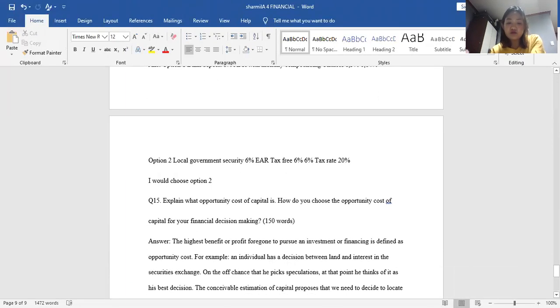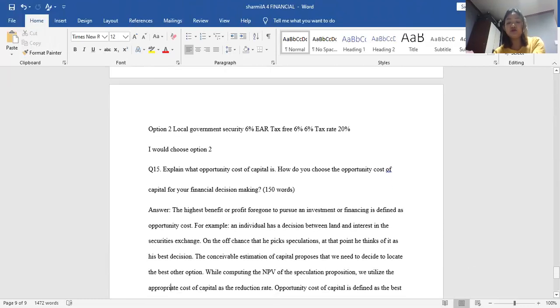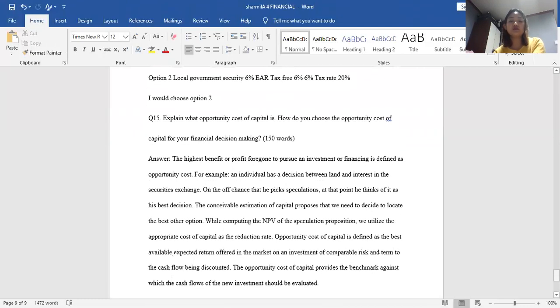Explain what the opportunity cost of capital is and how you choose the opportunity cost of capital for your financial decision making. The highest benefit or profit foregone to pursue an investment or financing is defined as opportunity cost. For example, an individual has a decision between land and investing in the stock exchange. If he chooses investment, then he considers it his best choice. The opportunity cost of capital suggests that we need to decide to locate the other best option.